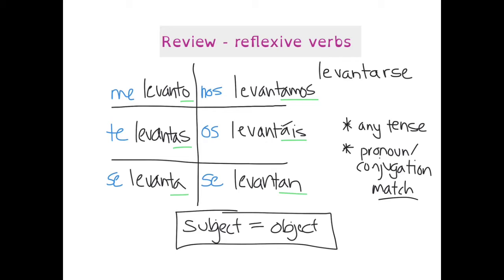Now, in this example, I use the present tense, but it's important to remember that you can use any tense, so these verb endings could change. You could use the preterite, for example. And when we use reflexive verbs, the pronouns, so these items in blue, have to match the conjugation. So basically what that means is they have to come from the same box to be considered reflexive. I can't use a yo form ending with se, for example. They come from different boxes, they don't match. So that's just a quick recap on what you probably have learned in the past about reflexive verbs.